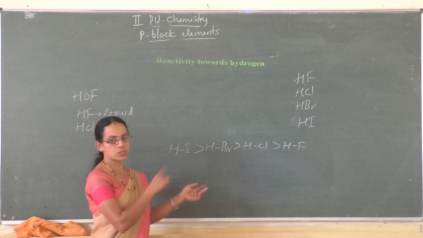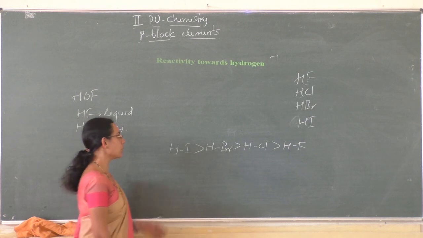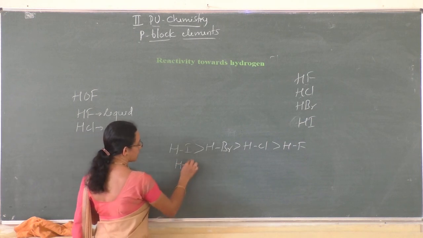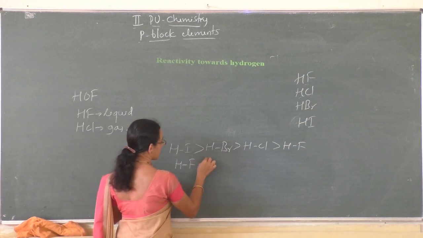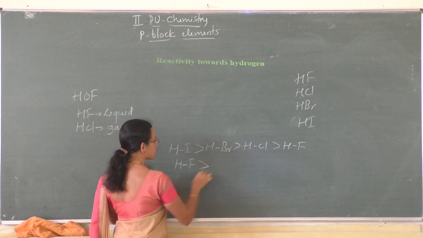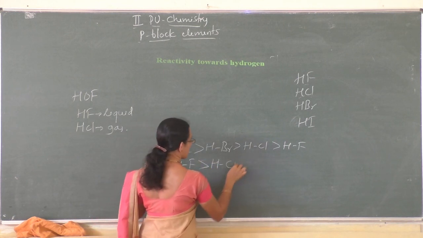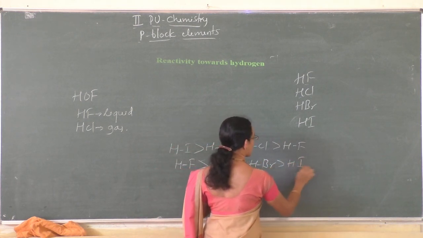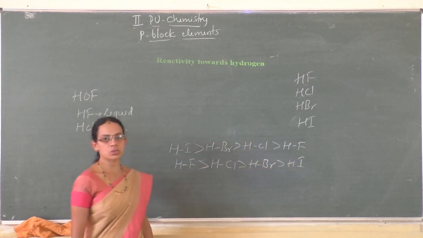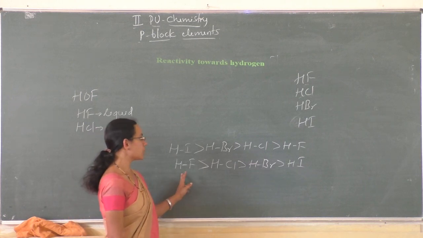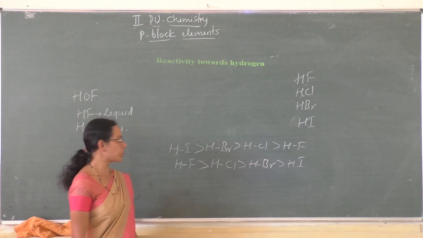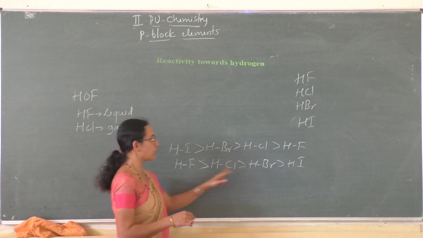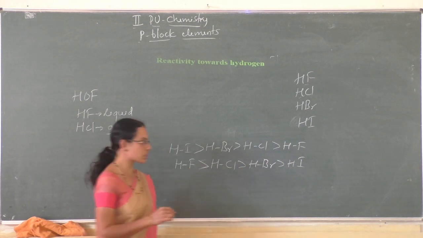Whereas bond dissociation enthalpy follows the reverse order, that is HF has high bond dissociation enthalpy, then HCl, then HBr, then HI. So HI has very low bond dissociation enthalpy, and thermal stability also follows the same order. HF is more stable, whereas HI is the least stable.